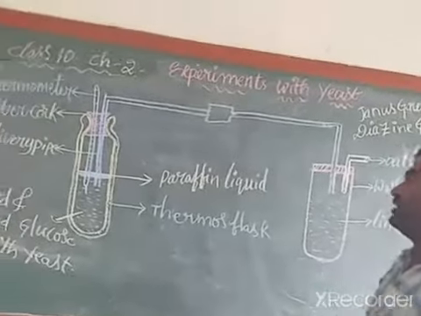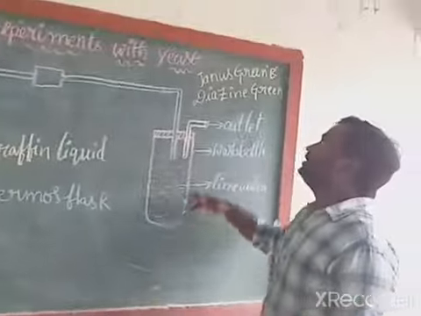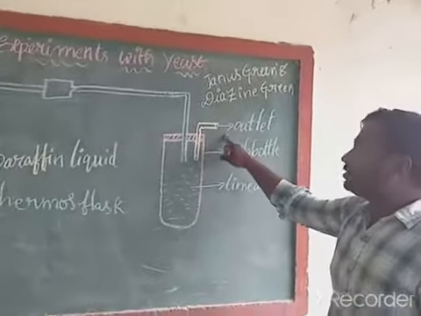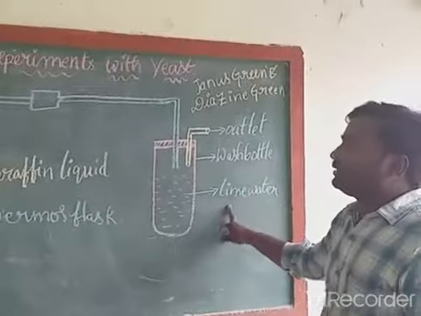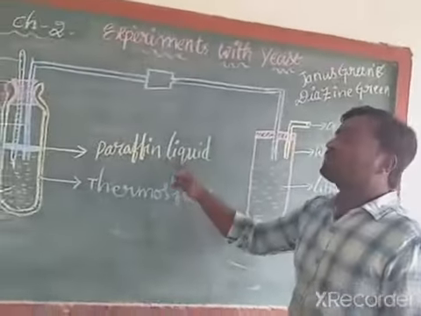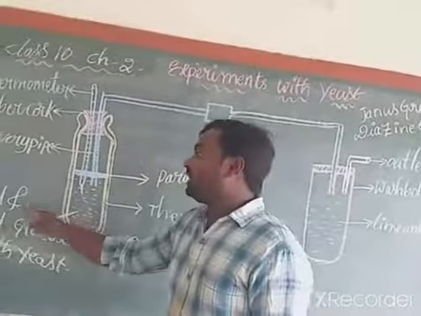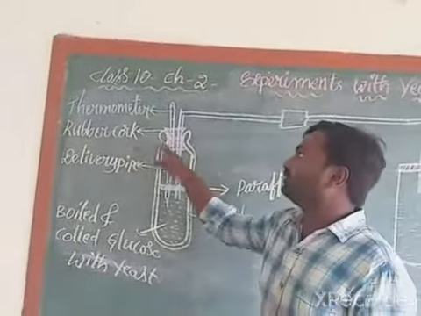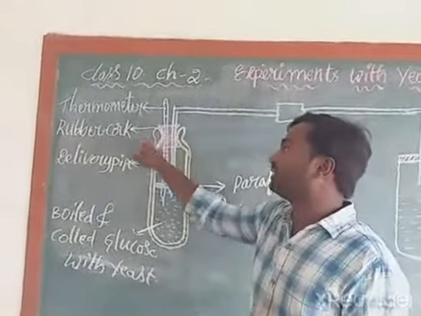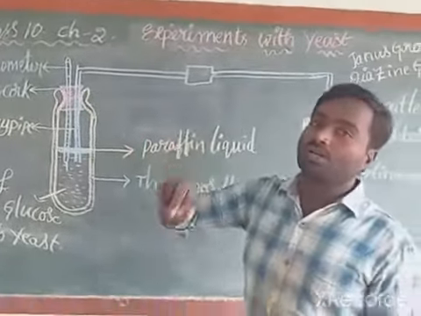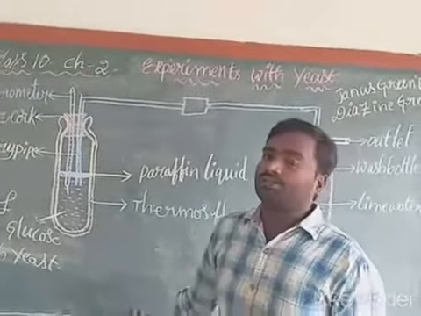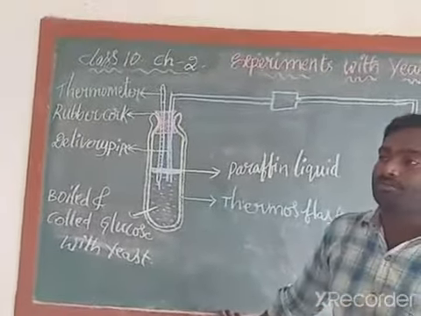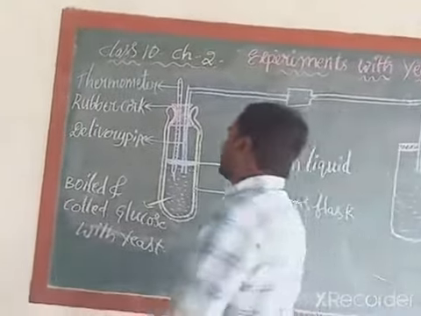One more time I am going to recall for you: Janus green or diethylene green chemical, outlet, wash bottle, lime water, thermos flask, paraffin liquid, boiled and cooled glucose, yeast powder, delivery pipe, thermometer, rubber cork. Which rubber cork? Double hollow rubber cork. So these are the materials required for this process. Now I am going to explain the procedure.